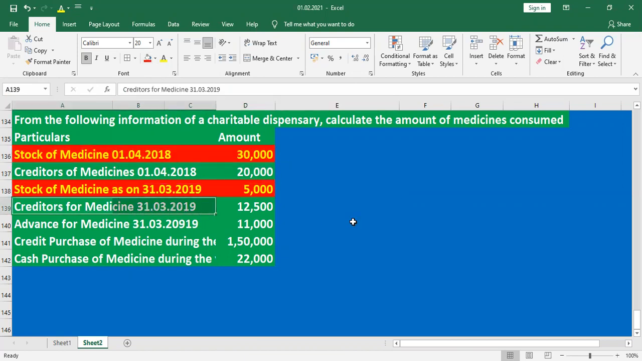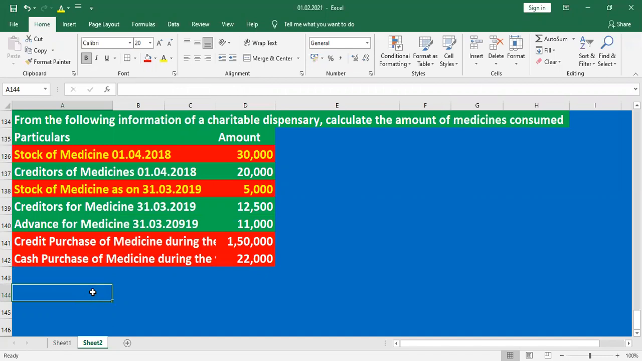Creditors for medicine on 31st March 2019 are the closing creditors. Then advance for medicine on 31-3-2019, they are given 11,000. Then credit purchase of medicine during the year, they are given 1,50,000. Then cash purchase, they are given 22,000.